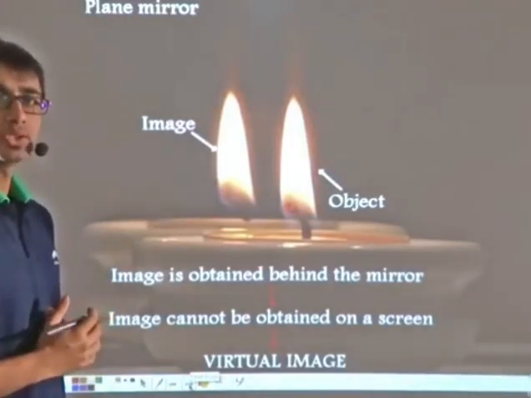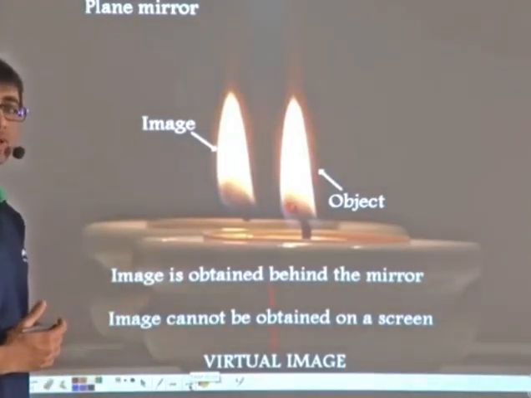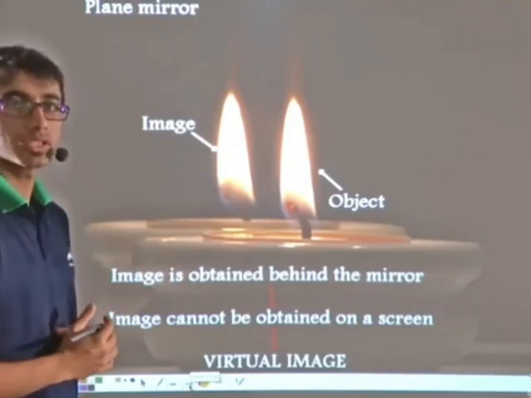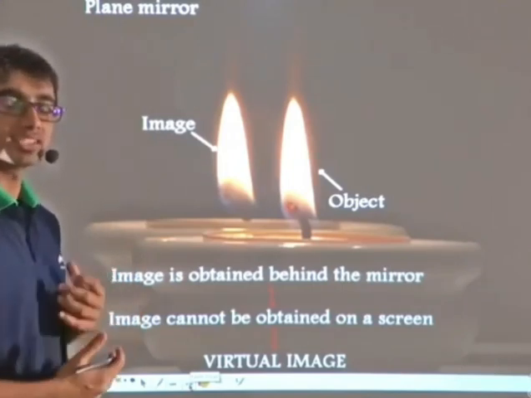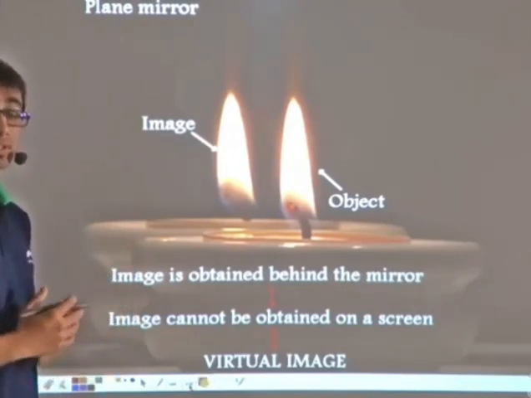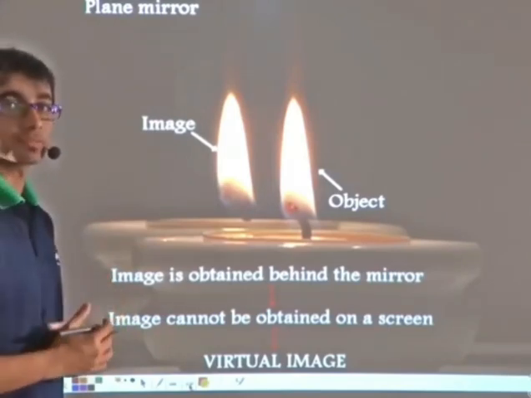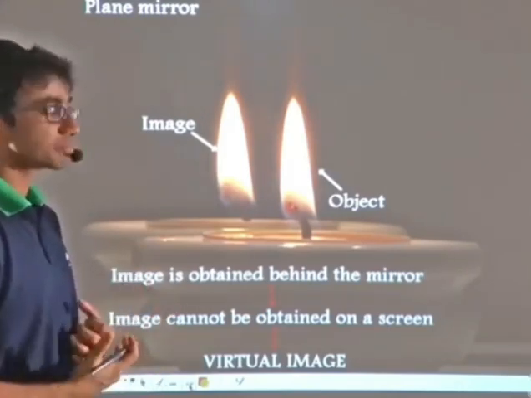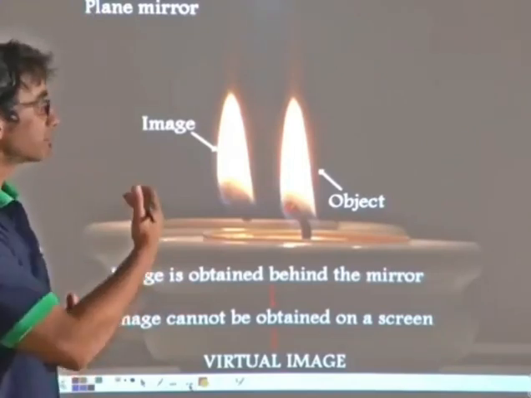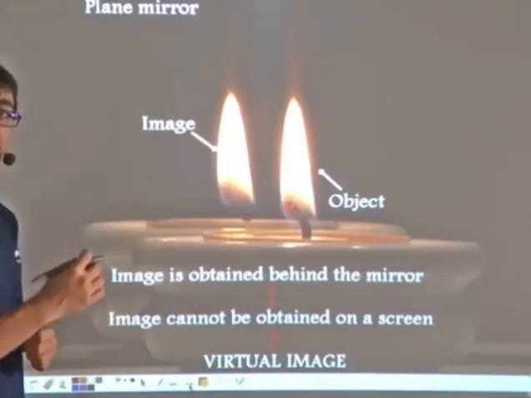Now you know, when you stand in front of a plane mirror, you can see your image in the mirror. Can you tell me whether that image is real or virtual? Yes, that image is virtual. Just like a convex mirror produces a virtual image, a plane mirror also produces a virtual image.